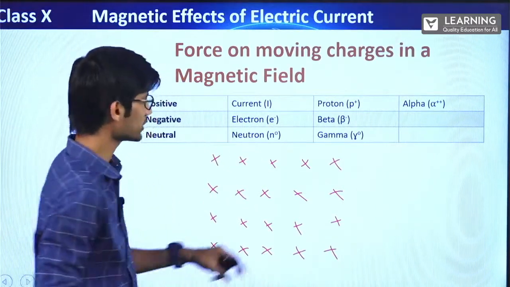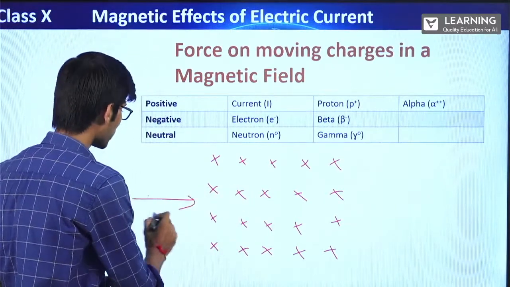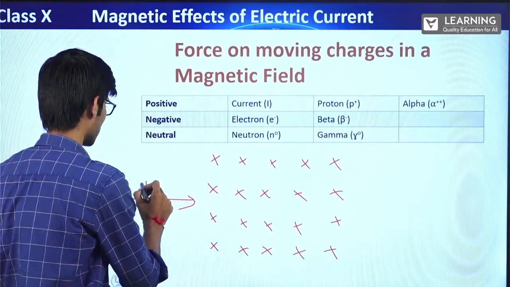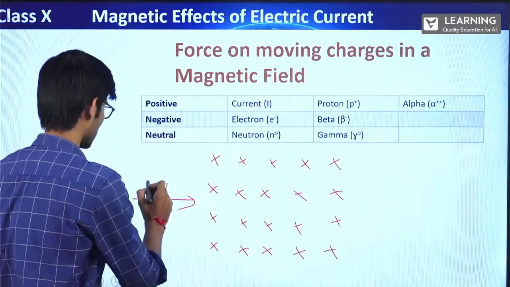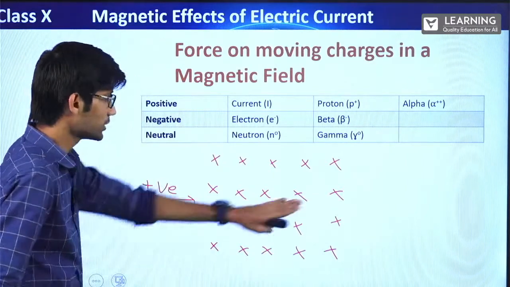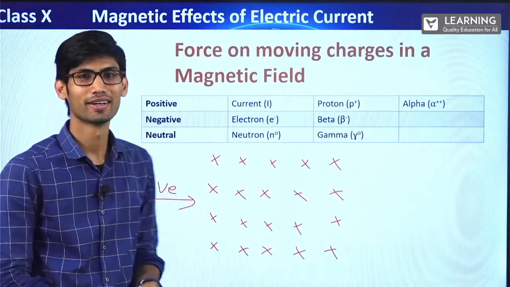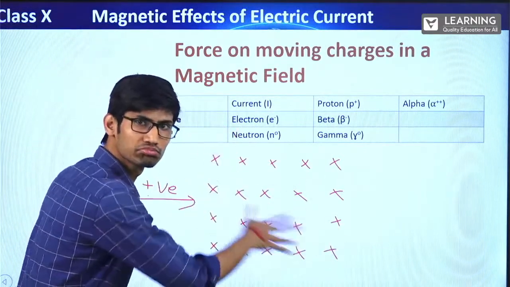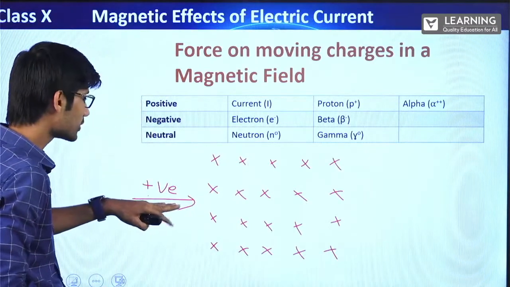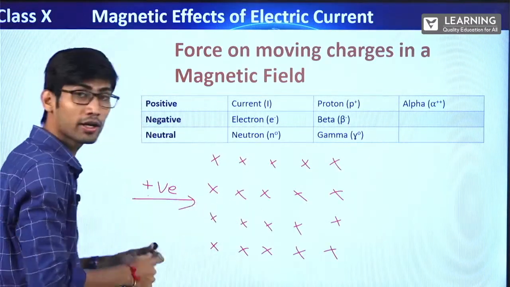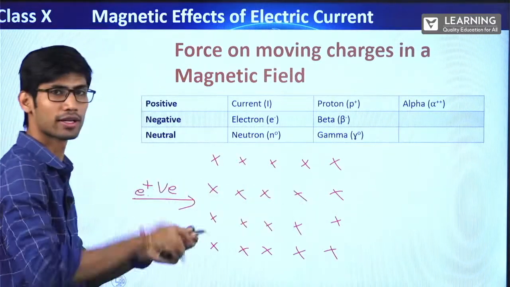Now suppose this is a magnetic field. If I tell you there is a positive charge which is going like this. This is the magnetic field. Can you tell the direction of magnetic field? Inside the board. The magnetic field is going like this, inside. Alright. Now there is a positive charge, let's say e plus, which I am throwing inside this, like this.